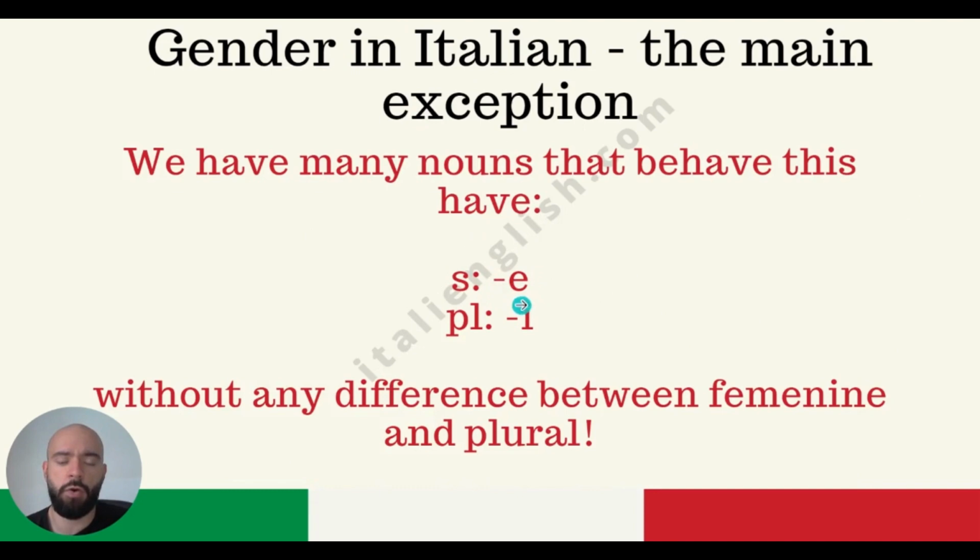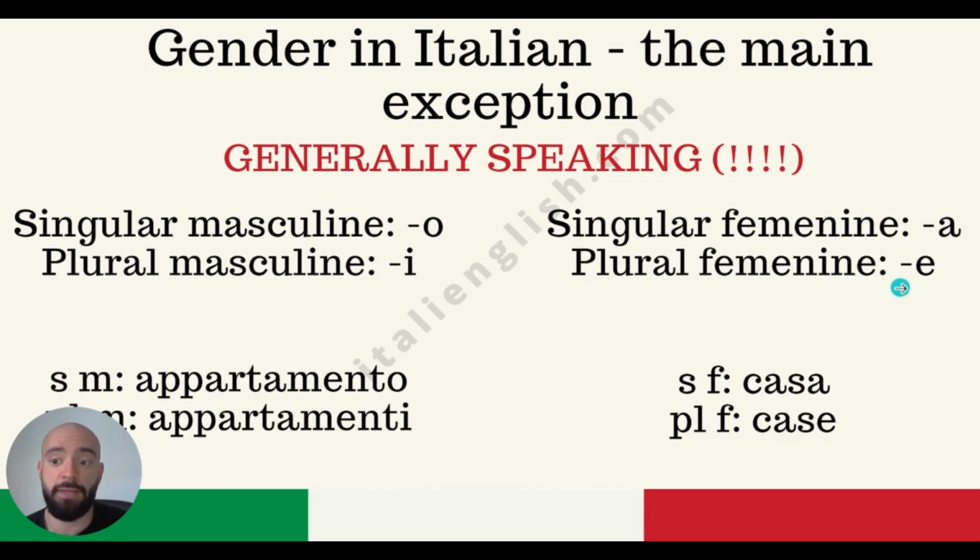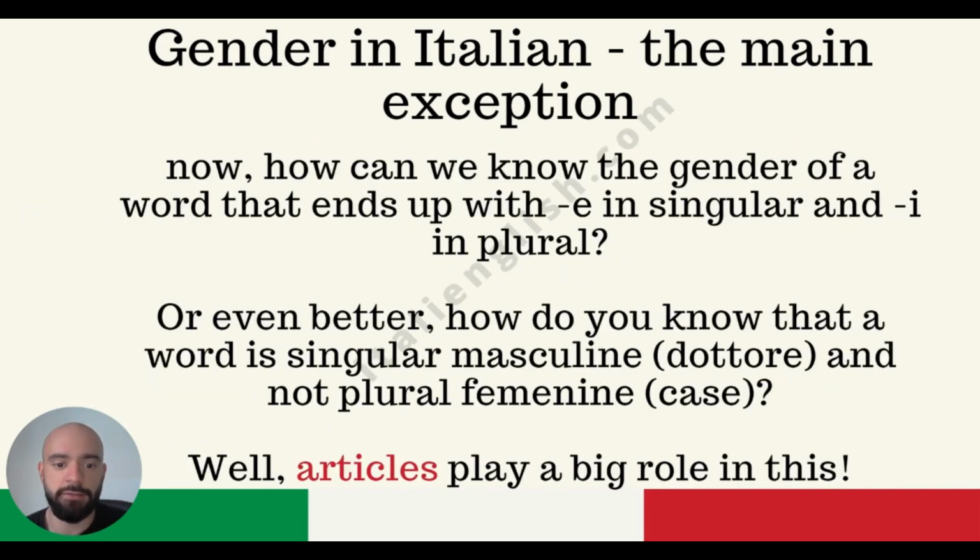But how can we know that it's singular masculine and not plural feminine, like we've seen happens in the general rule? How can we know this? Well, the reply is articles. The articles play a big role in this whole process about gender and number.